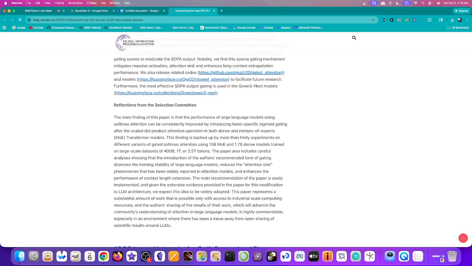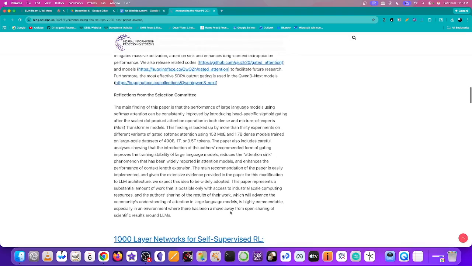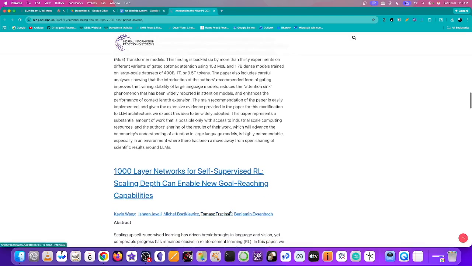And so this paper represents a substantial amount of work that is possible only with access to industrial scale computing resources and the authors' sharing of the results of their work, which will advance the community's understanding of attention in large language models. And so this is a breath of fresh air, apparently, from a lot of the models where the code is proprietary, not open source. So they make a point to talk about how they appreciate this being open sourced.